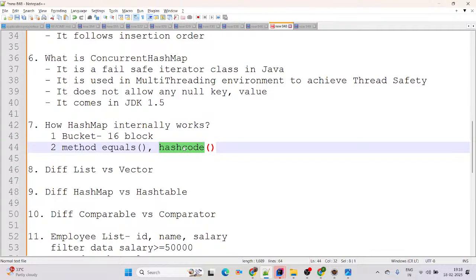Then in newer Java versions, some changes happened. Instead of a linked list, once a collision arrives, it will go ahead with a binary tree. There is a left node and a right node, and it will again give us good performance.